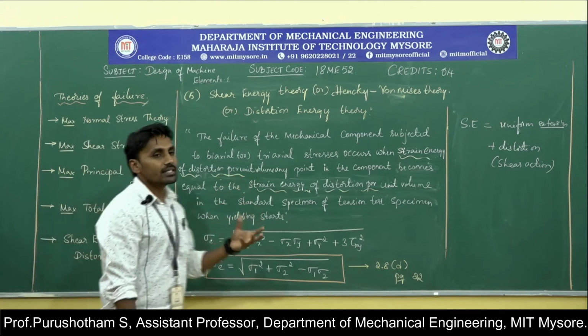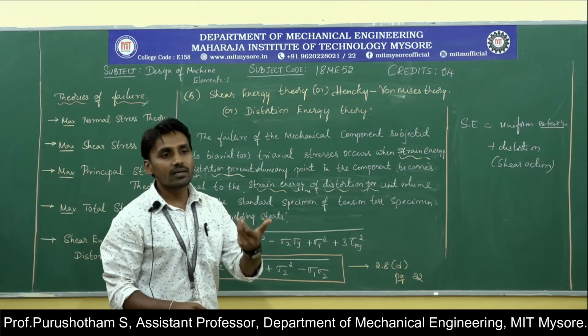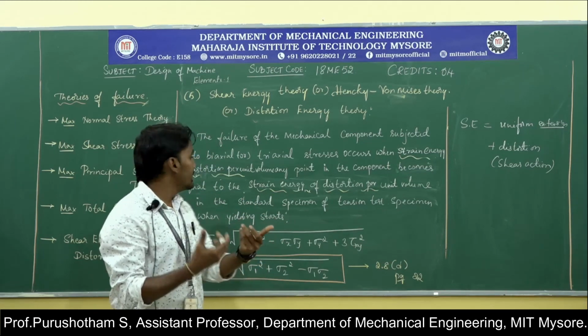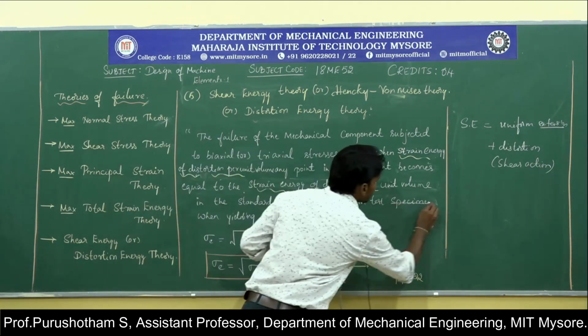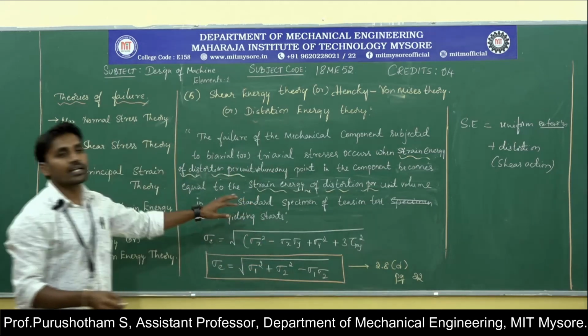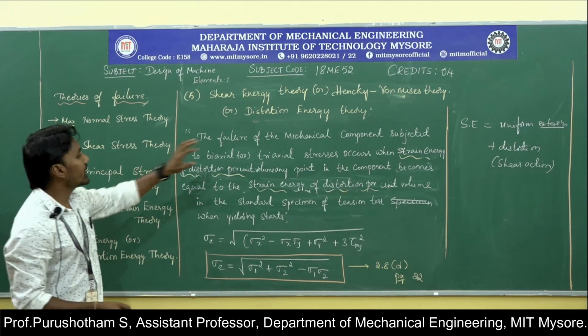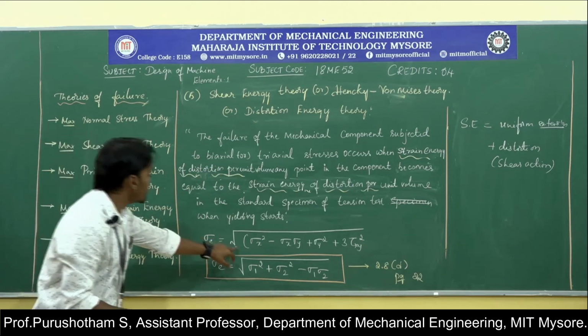So when the distortion energy in the component subjected to combined loading becomes equal to the distortion energy in the standard tension test specimen, failure of the material occurs.